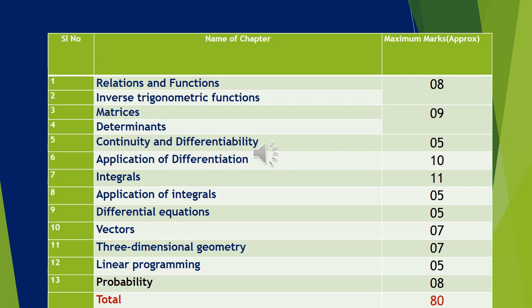Let us begin with the first chapter, relations and functions, and the second chapter, inverse trigonometric functions. From these two you can have a maximum of 8 marks. Matrices and determinants do not have a separate chapter-wise distribution; in total it is 9. Continuity and differentiability carry 5 marks, and application of differentiation carries very good marks, maximum 10 marks, and integrals the maximum, that is 11.